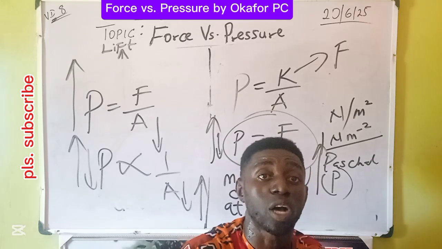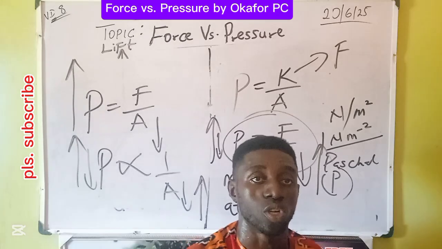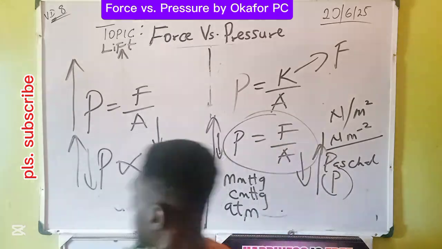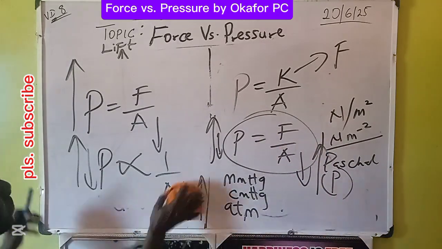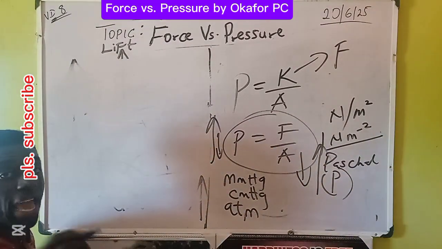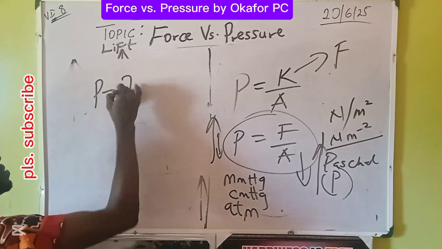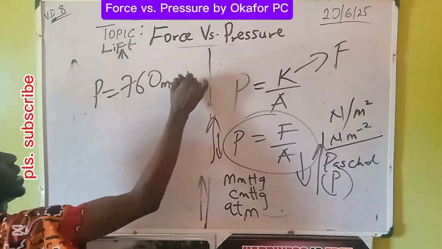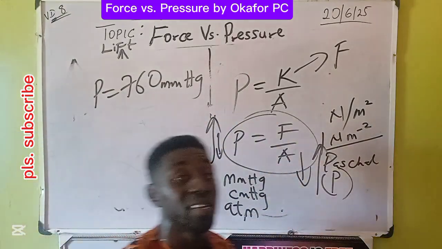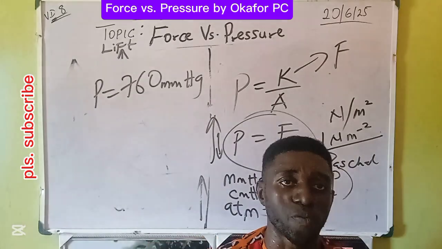And that pressure has been measured. The pressure of air on anything at the Earth's surface is 760 millimeter mercury.